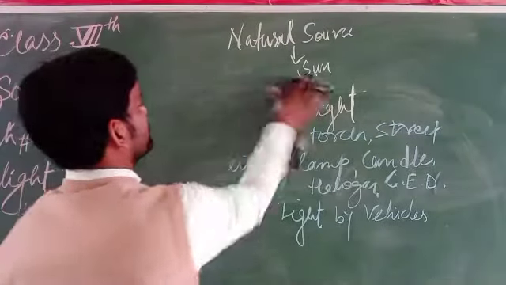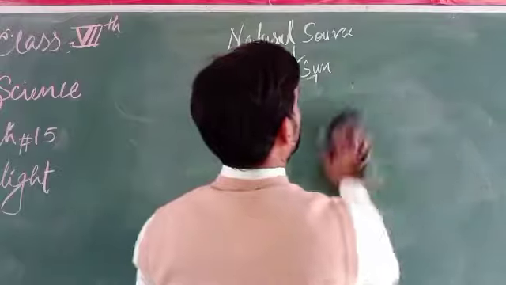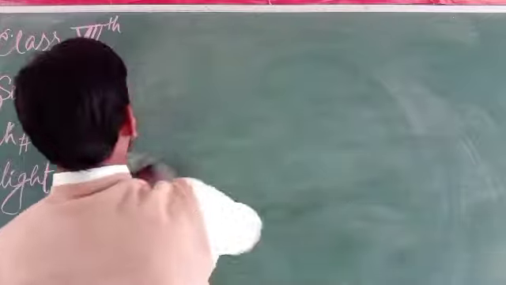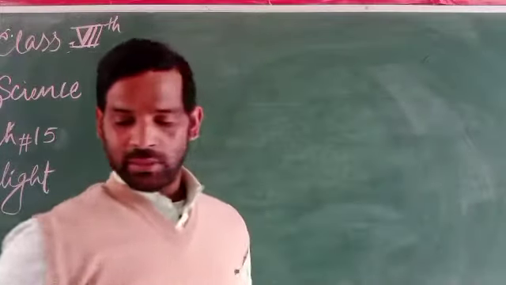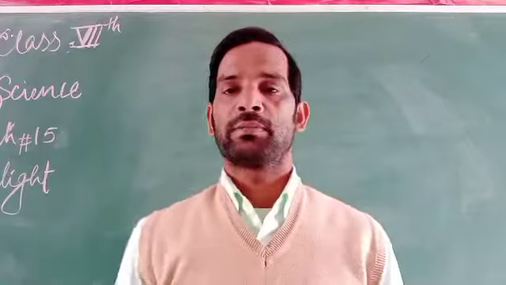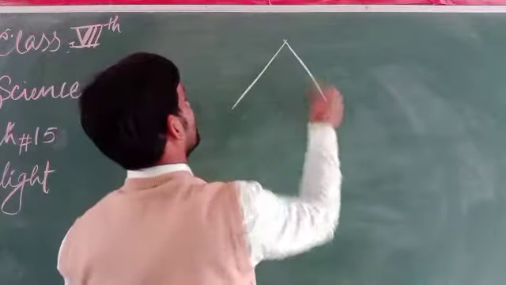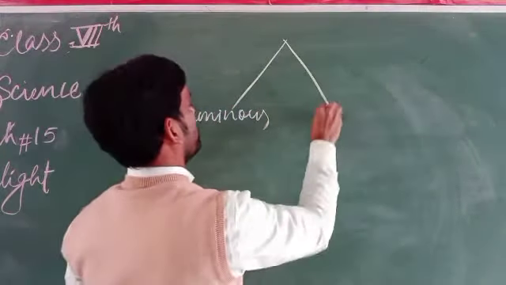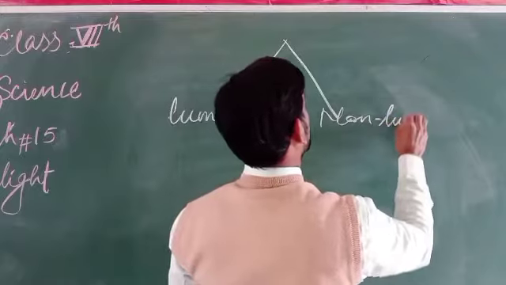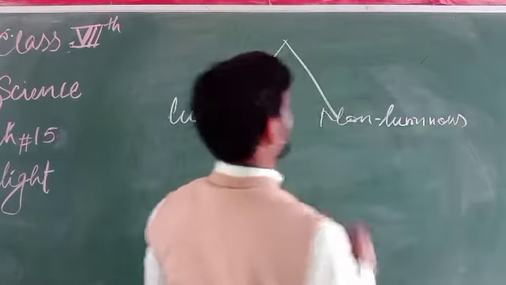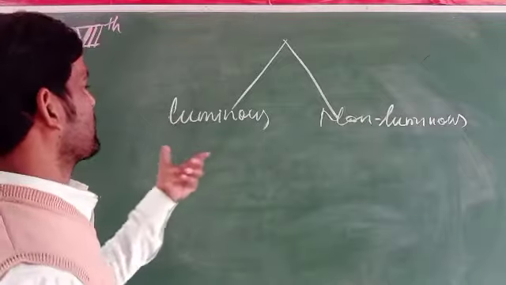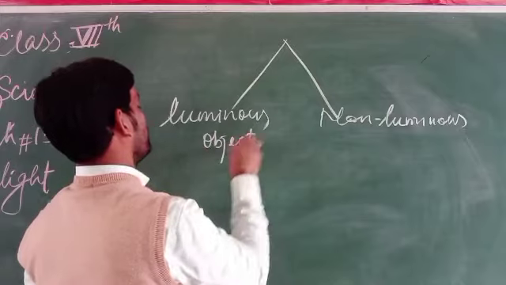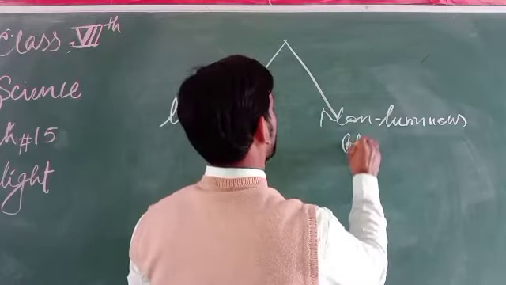Most of the light can be obtained by two means: from a luminous object and from a non-luminous object.